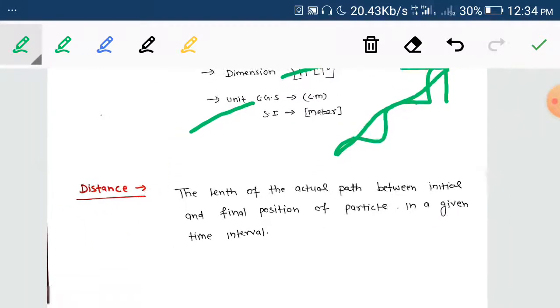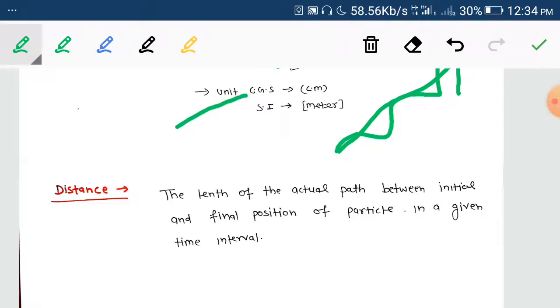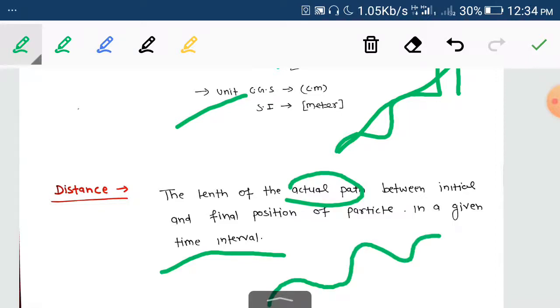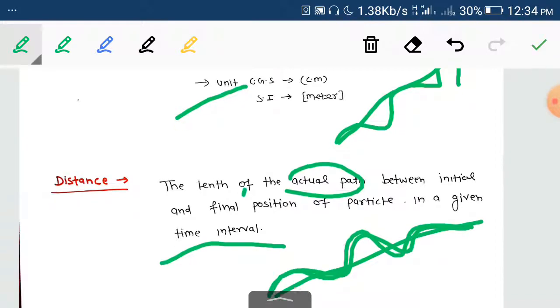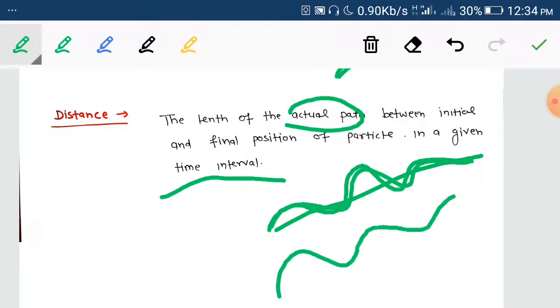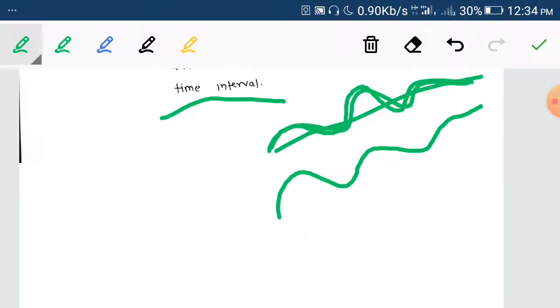Now next definition is distance. So what is distance? The length of the actual path. Very important: the actual path between the initial and final position of a particle in a given time interval is the distance. Means if a particle starts from here and goes to here, then the distance of this actual path is the distance covered by the particle in a given time interval. Not this, this is the displacement. The real path, this is the actual distance covered in a given time interval.